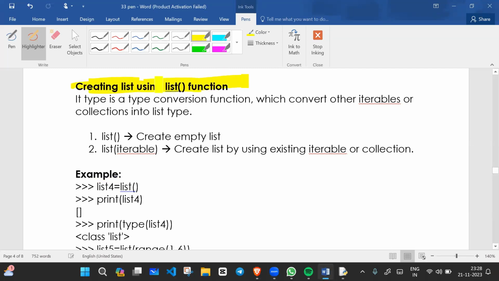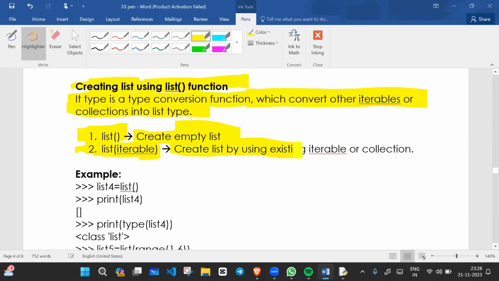Creating list using the list function. It is a type conversion function which converts other iterables or collections into the list type. So we have number one, list, and number two, list iterable. List is used to create an empty list, and list iterable creates a list by using an existing iterable or collection.